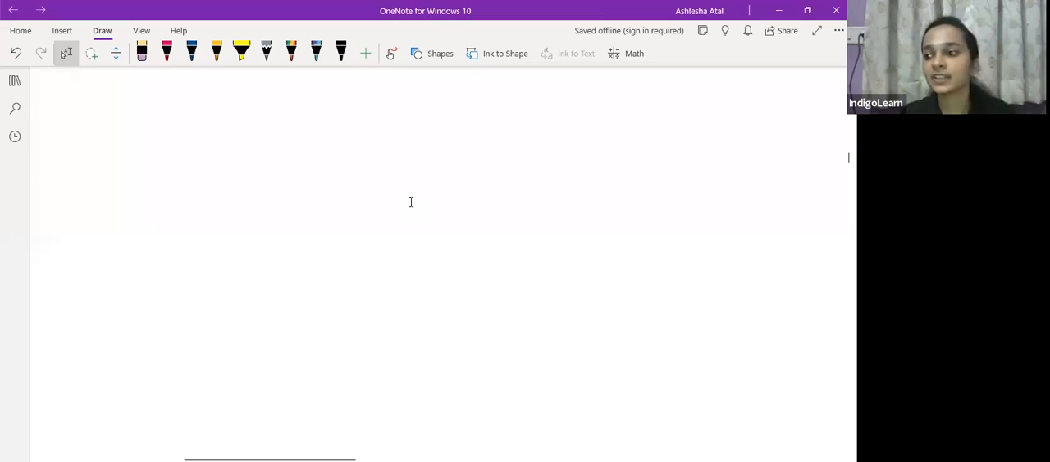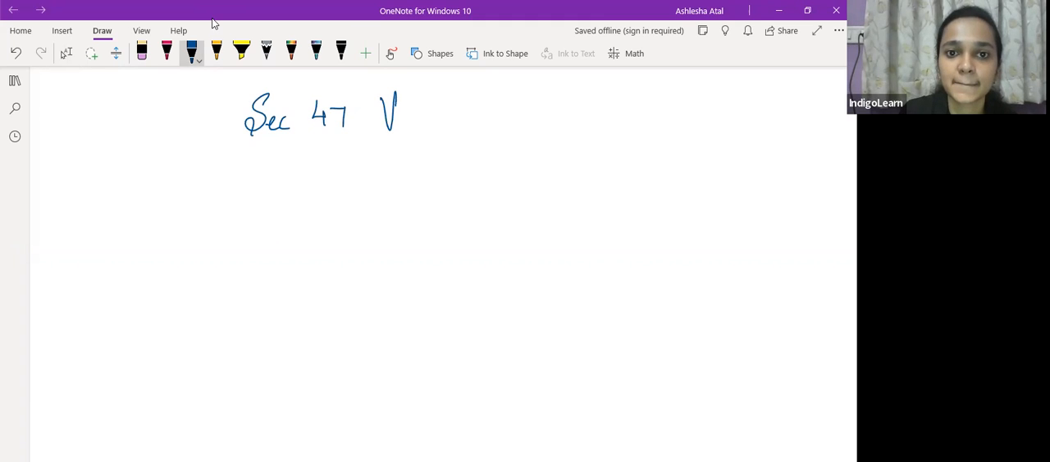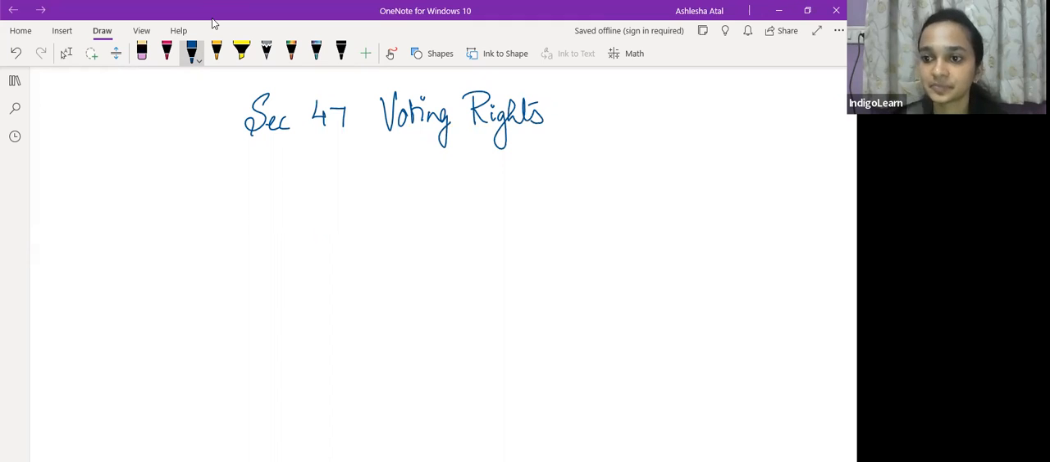So section 47 talks about voting rights. कौन से शेयर होल्डर्स के पास वोटिंग राइट्स होता है? Which shareholders have voting rights? Equity shareholders, correct. So when we say equity shareholders के पास voting rights है, but let me tell you that there are certain situations wherein preference shareholders के पास भी voting right होता है. कुछ situations होते हैं जहाँ पे preference shareholders के पास भी voting right आता है.